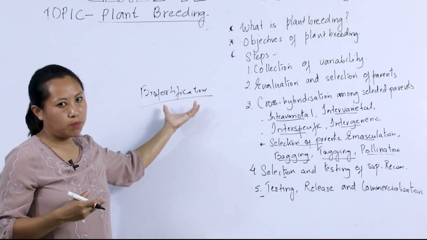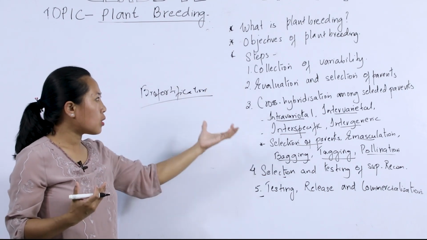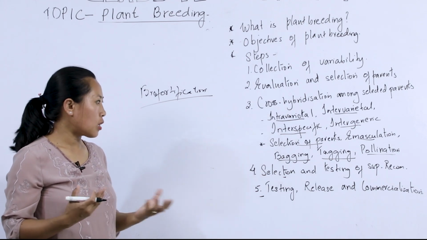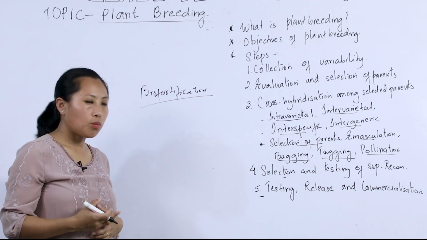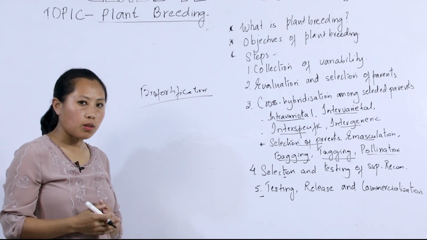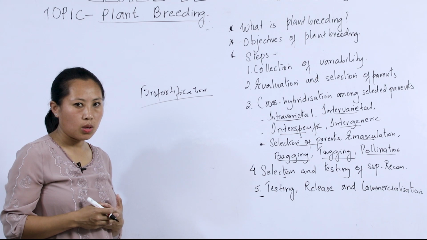So biofortification has helped, and these are some of the steps: collection of variability, evaluation of species, evaluation and selection of parents, cross-hybridization, selection and testing of superior recombinants, testing, release, and commercialization of plants. These are the steps to follow in producing disease-resistant varieties of crops, as well as high-yielding varieties of crops.